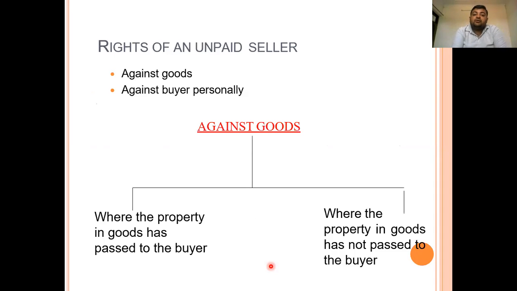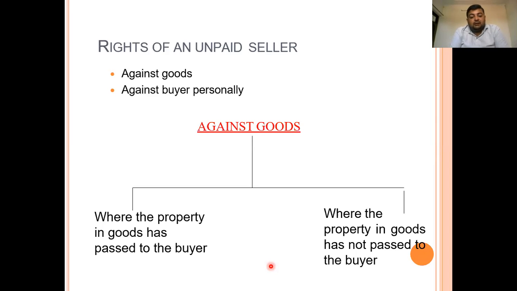Now, what are the rights under the Sale of Goods Act 1930 which are given to the unpaid seller? There are two types of rights which are given by the law to the unpaid seller. First is against the goods, and second is against the buyer personally. These are the two main rights which are given to the unpaid seller. So the first right is against the goods.